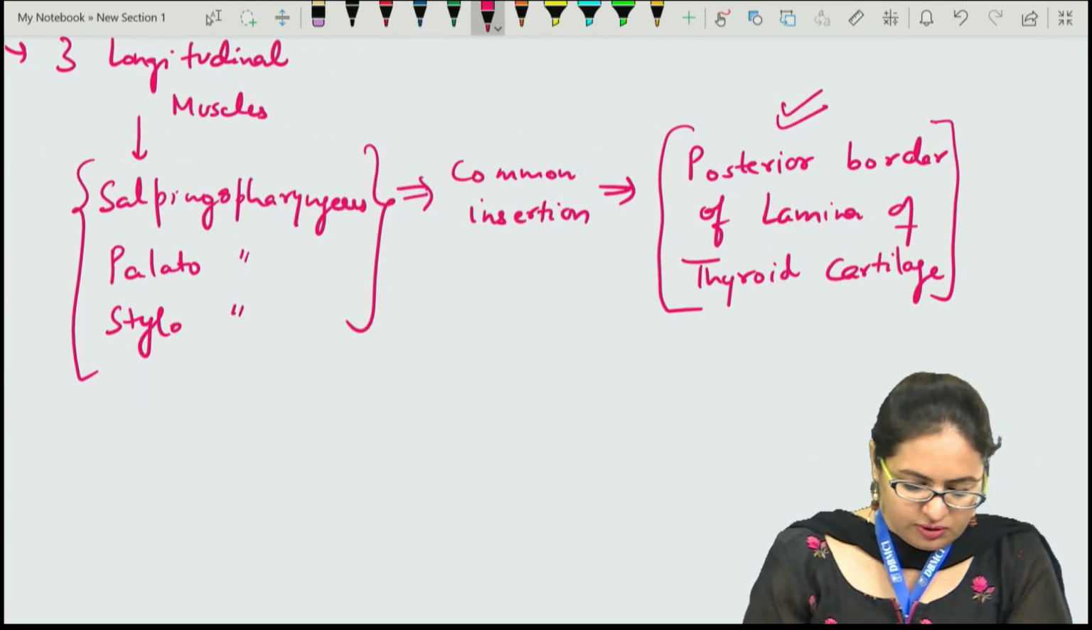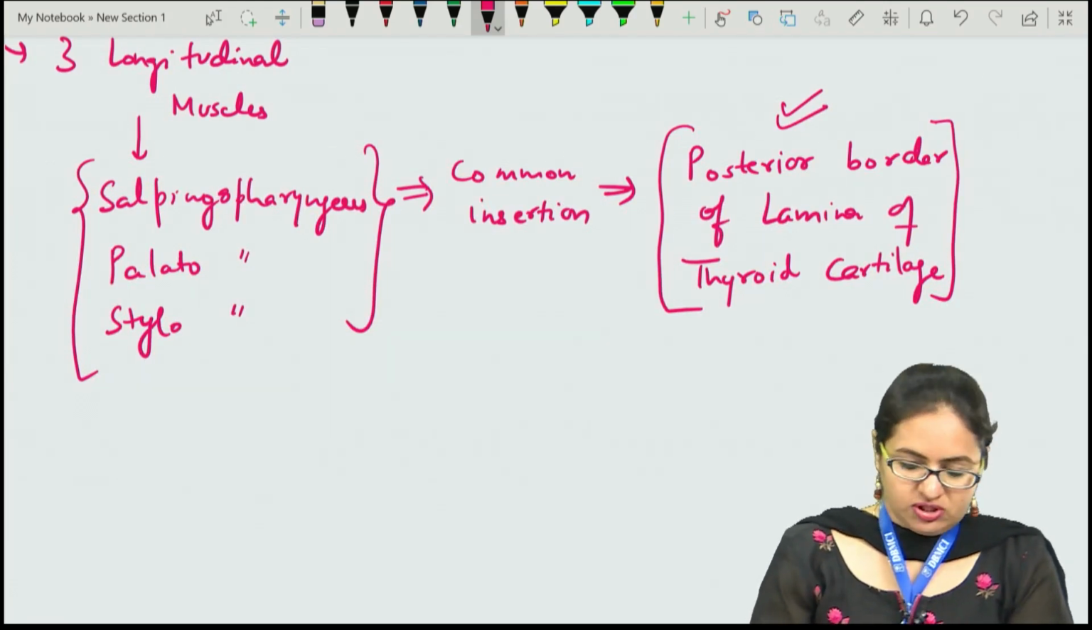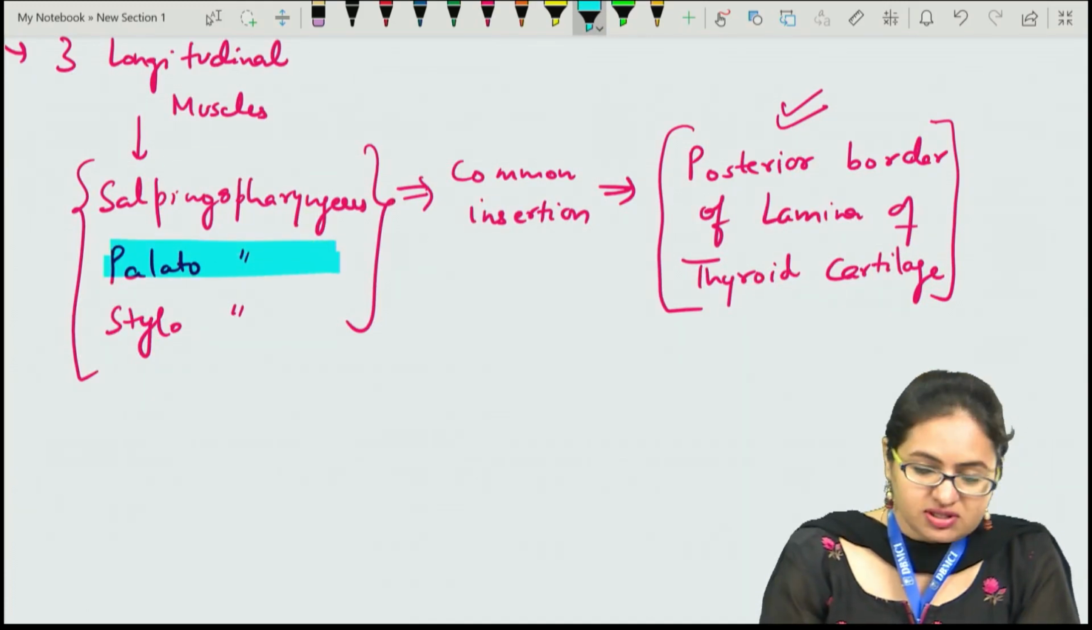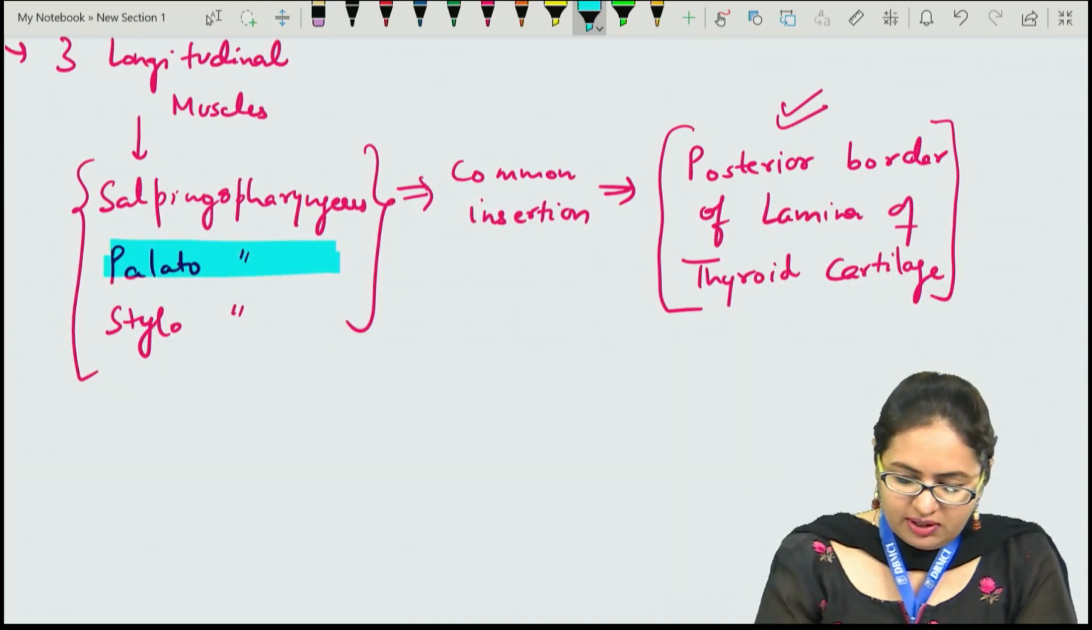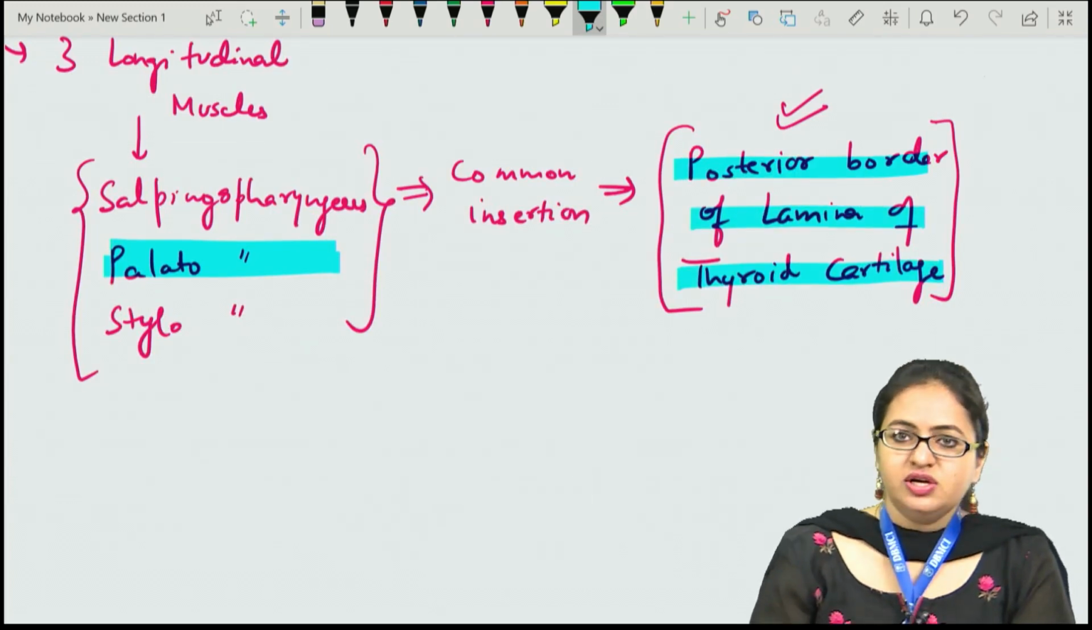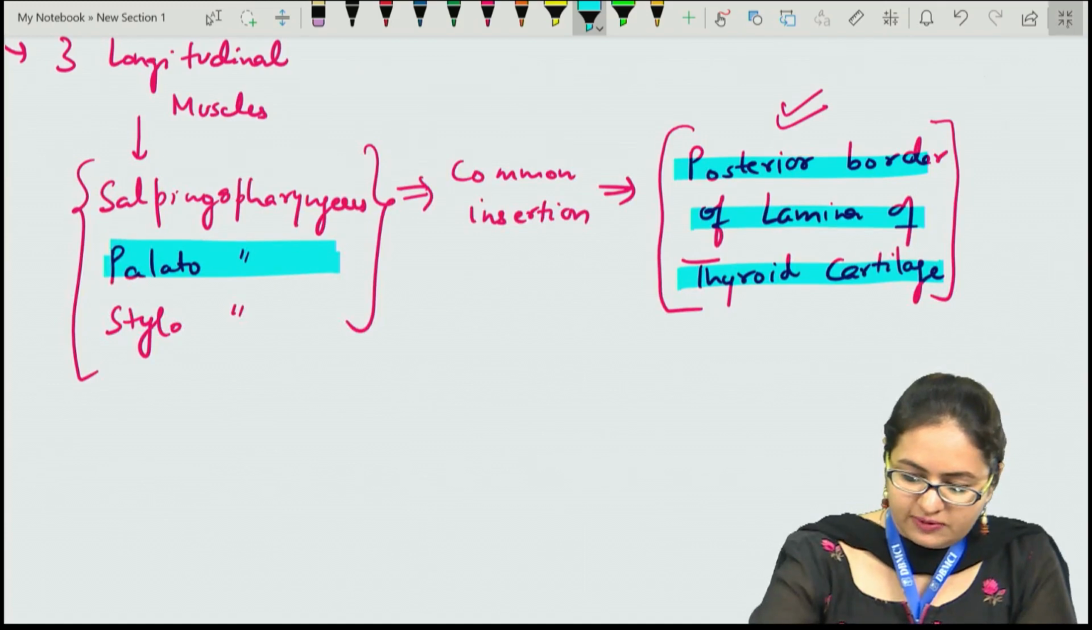So therefore we can see over here the last option which has been mentioned. It says that the palatopharyngeus muscle, which is marked as D over here, is having insertion over the posterior border of lamina of thyroid cartilage. So the last option is also correct.